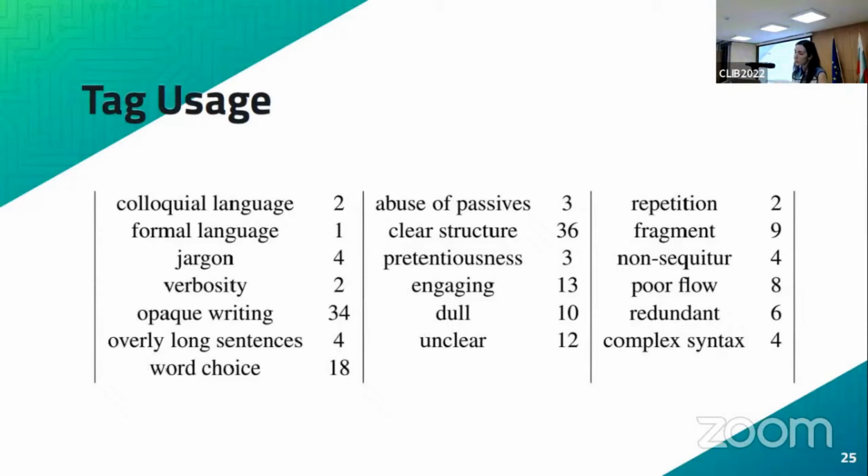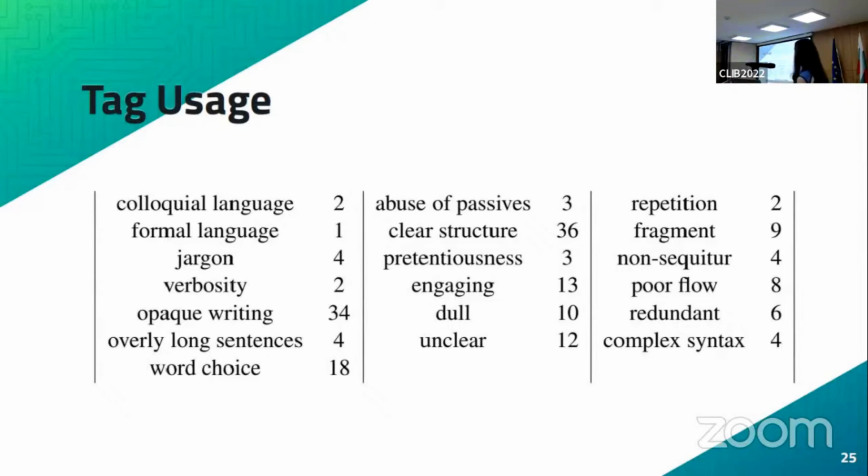And you see that we've got some tags that were pretty well used. So we've got opaque writing, which was selected 34 times. Then we've got clear structure 36 times. And then finally, word choice was also fairly well selected 18 times. Other tags were relatively underused: colloquial language was only selected twice, formal language only selected once, abuse of passive sentences 3 times, repetition twice.